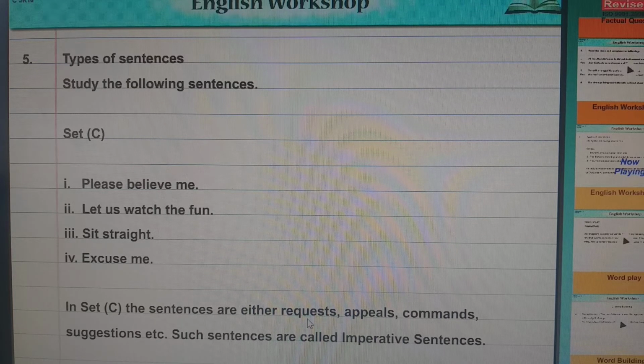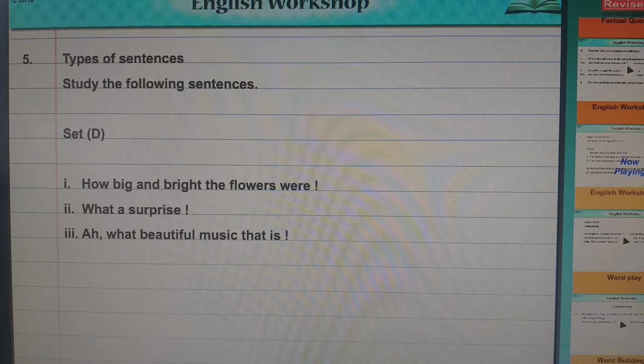The sentence can be a request, an appeal, a command, or a suggestion, etc. All these possibilities come under this type, and such a sentence is said to be an imperative sentence. Now the last, set D.